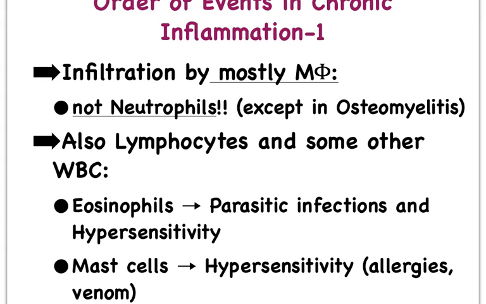So remember that in acute inflammation, the first white blood cells to arrive were the neutrophils. That is not the case in chronic inflammation. In chronic inflammation, we mostly see macrophages. Do we see macrophages in acute inflammation? Yes, we do. But the most common cell and the one that is first to arrive is your neutrophils, with one exception in some form of a bone inflammation. And then after the macrophages, all kinds of other white blood cells arrive, just like in an acute inflammation.